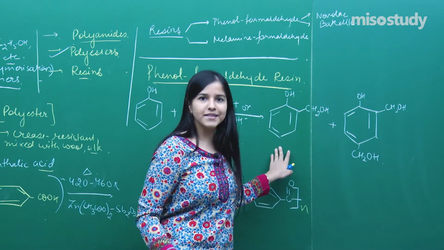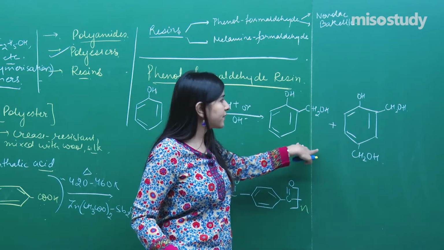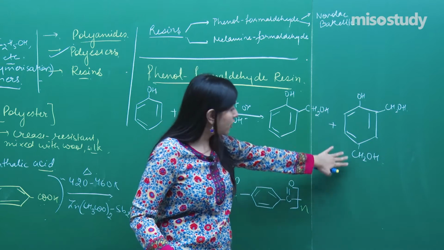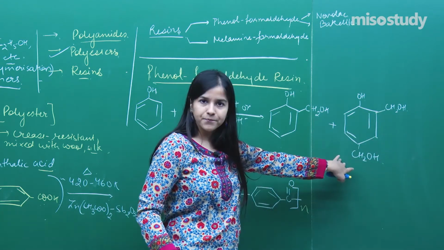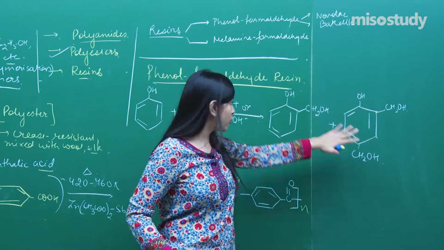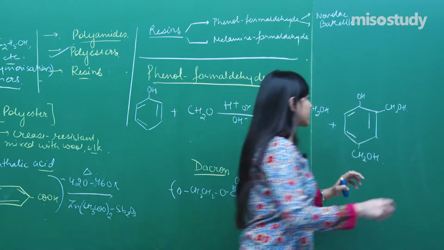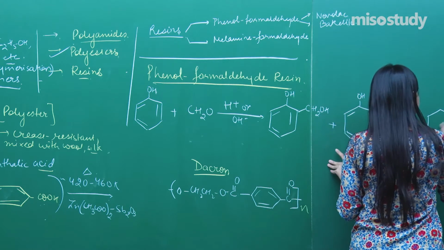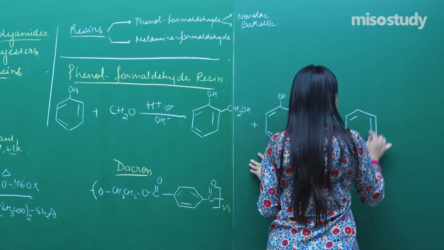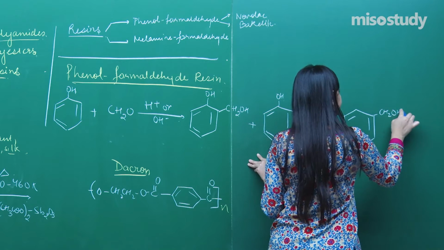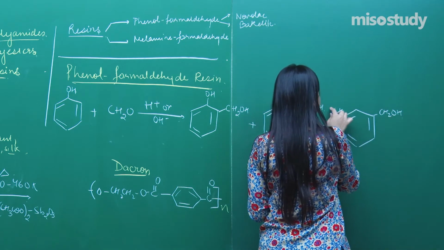As per the reaction, we'll be performing an electrophilic substitution over here. So as per that, ortho and para, right? So a mixture of products can be formed in which there will be mono substituted, di substituted and tri substituted. Let's make that. So another ortho position is also occupied over here. Done.